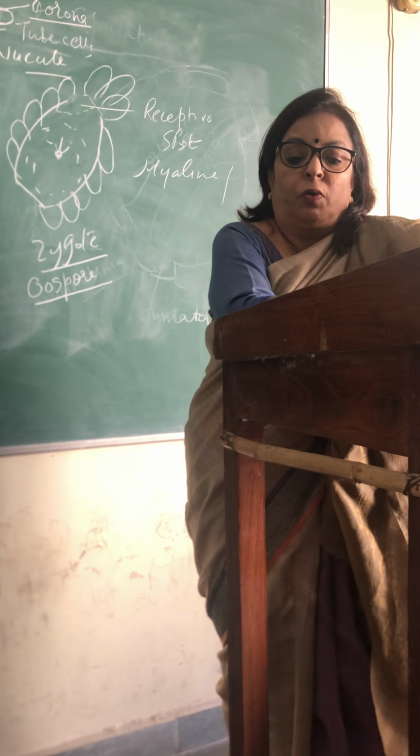And this will grow downward, enter into the soil, and keep on forming branches. Then this will also divide and produce multicellular branches.